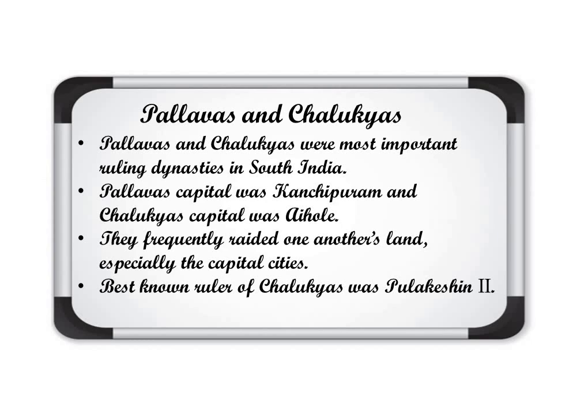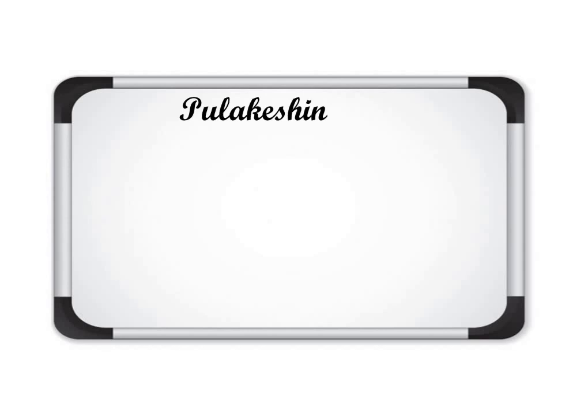So here we'll talk about Pulkesin II, the best known ruler of the Chalukyas, how he defeated Harsha, meaning Harshavardhana, and he attacked the Pallavas also. So let's discuss Pulkesin II.